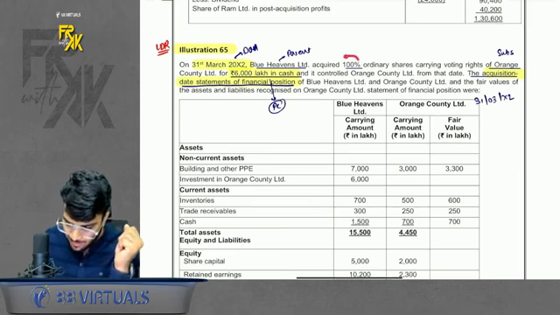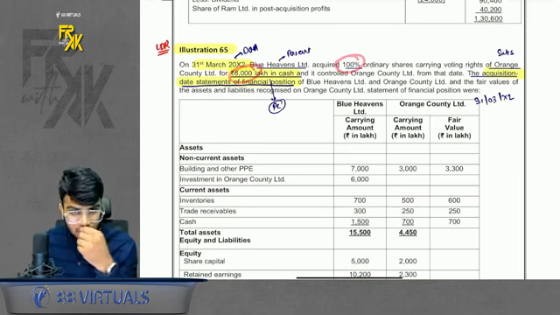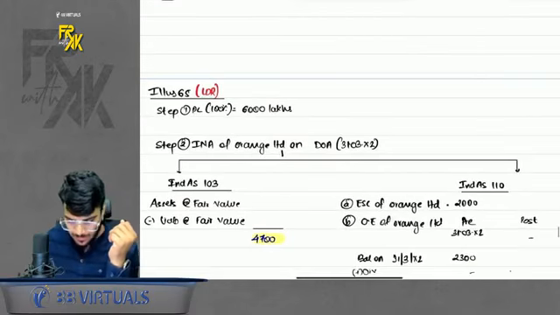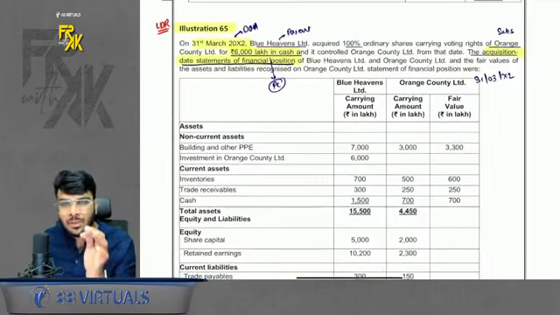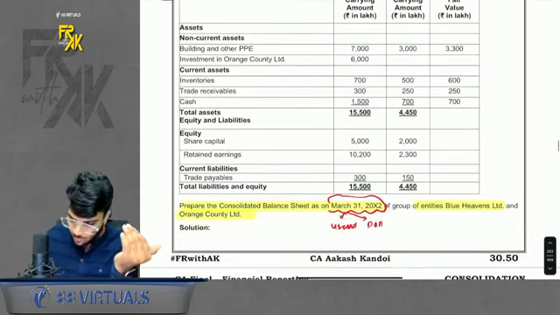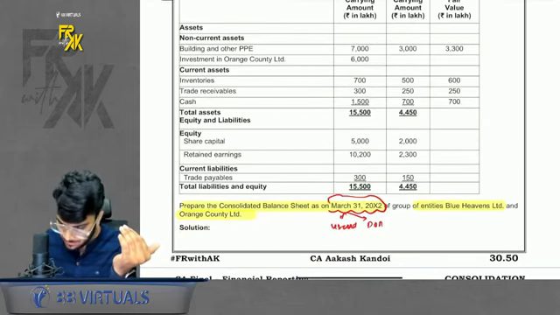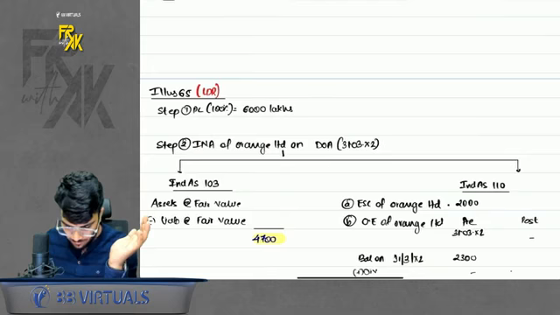Okay. So we acquired 100%. PC paid was 6,000 lakhs. Okay. So how will you solve this? You will add the PC 100%. INA of orange. Now because date of acquisition and year end is same, you can directly calculate the INA. Doing asset at fair value minus liabilities, whatever it is. Okay. You will get 4,700.